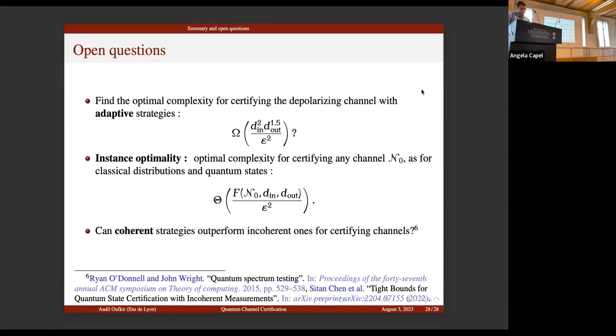So here it is interesting to ask the same question. Can coherent strategies improve the sample complexity of incoherent ones for the problem of certifying channels? That's all I would like to say. Thank you for your attention.